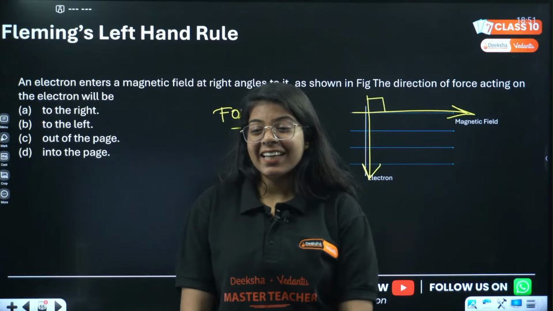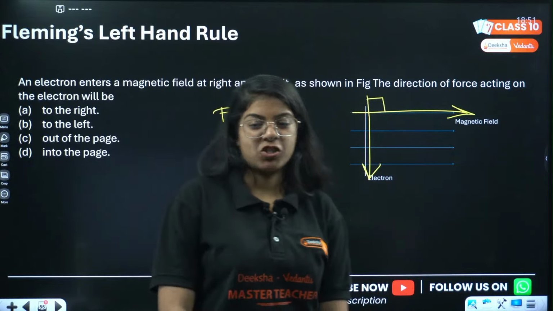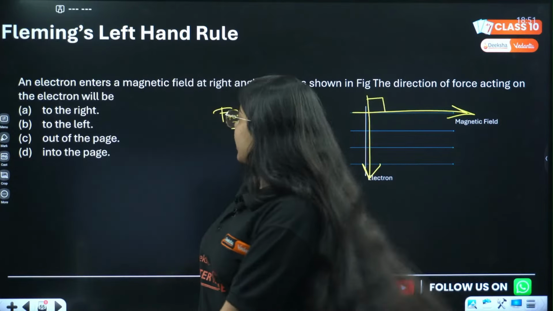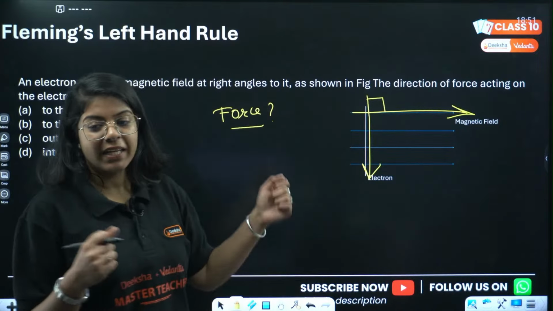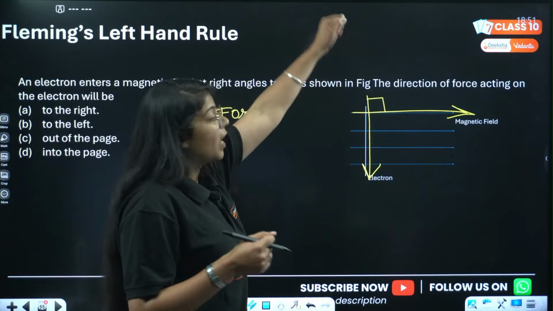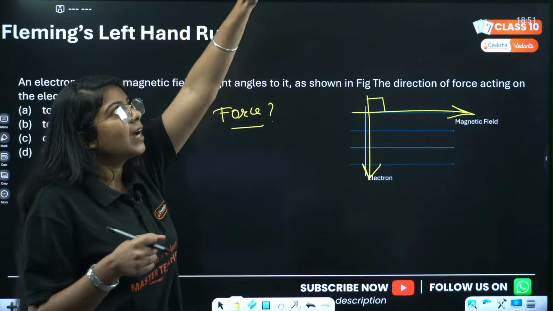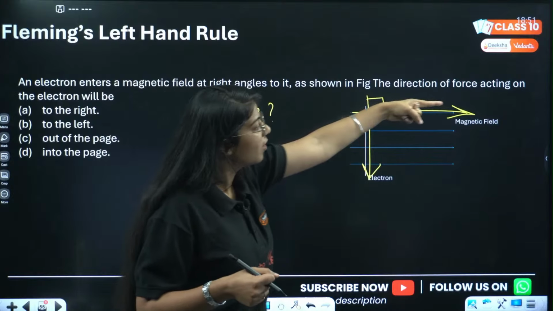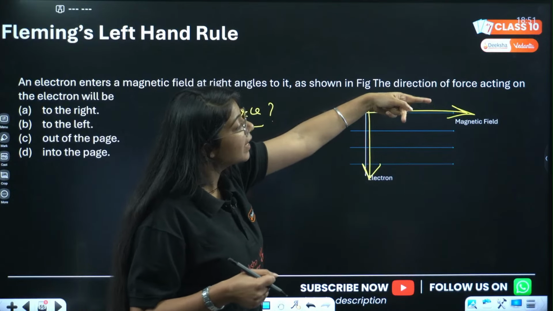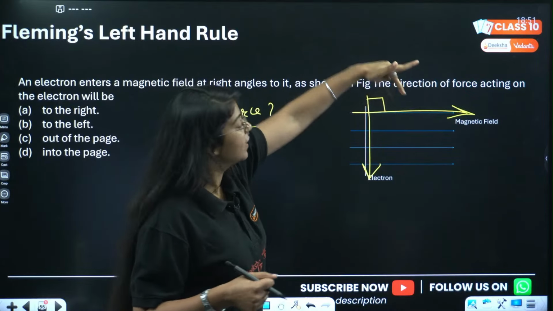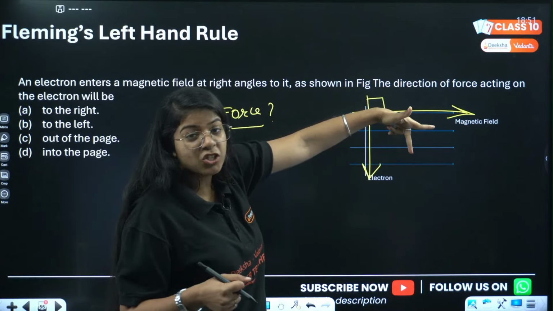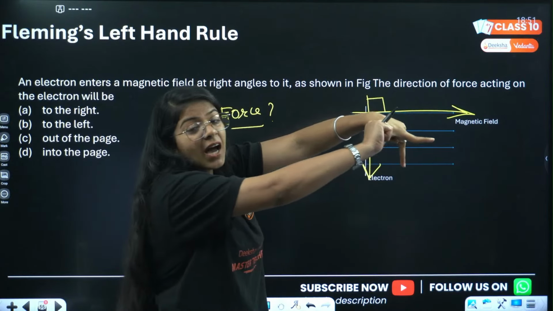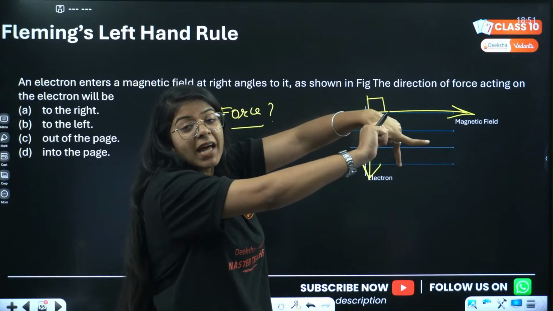Okay, D, D, D. In what direction, inside the page? Okay, let's see. D, D, D. Very good, very good. See, we use our left hand. The index finger will point in the direction of the magnetic field. The direction of the magnetic field is in this. The middle finger will give the direction of current, that is in the downward direction. Then the thumb will give the direction of force.